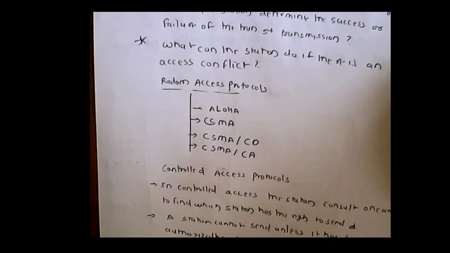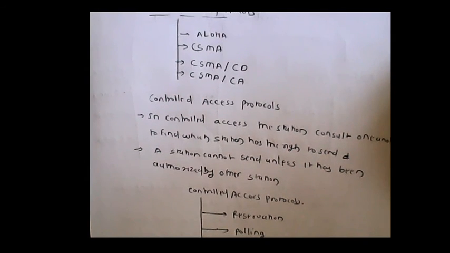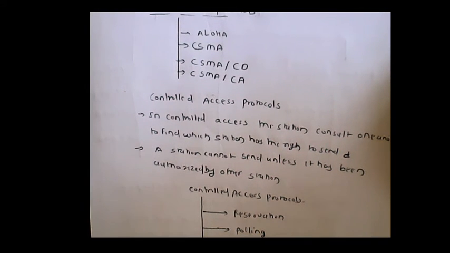Then we go to the control access protocol. In control access protocol, a station consults with other stations to find out whether it has the right to send. A station cannot send unless it has been given authority by another station. So there is a control.